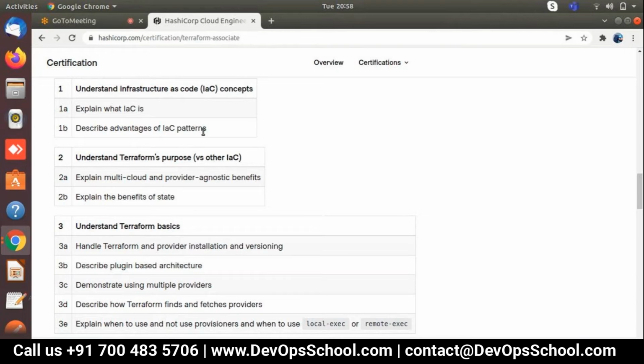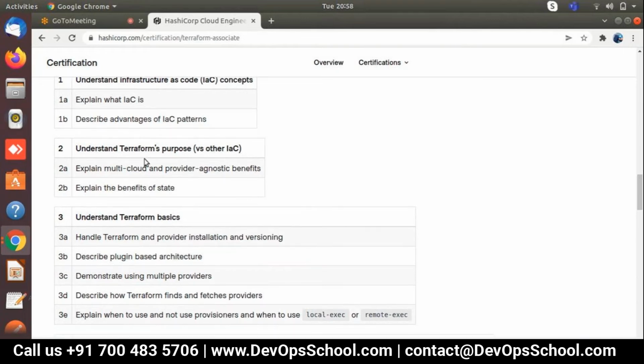After that, understanding the Terraform purpose. Many people I saw have good knowledge about Terraform, but they aren't able to understand how Terraform deploys and why there is any need for Terraform. So we need to understand that as well. Then, explain multi-cloud and provider-agnostic benefits. We are going to check that in this session.